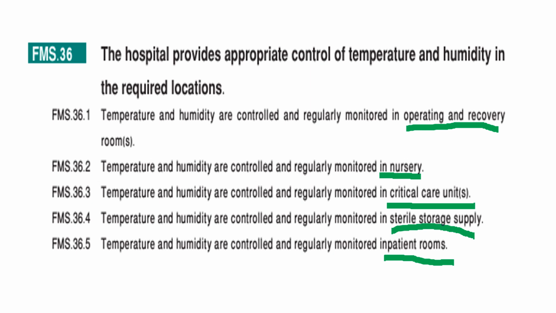For humidity, if it's too low, it dries the respiratory tract, which is bad for ventilated patients. If it's too high, it will promote bacterial and fungal growth. This helps prevent infections like VAP, or ventilator-associated pneumonia. Now, going to nursery or NICU, why is control important?